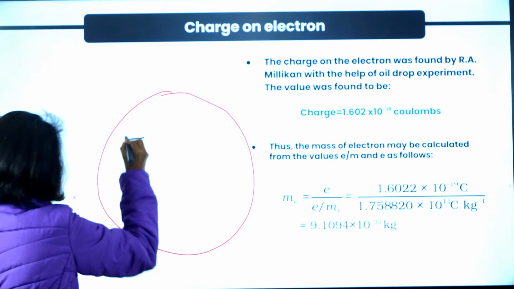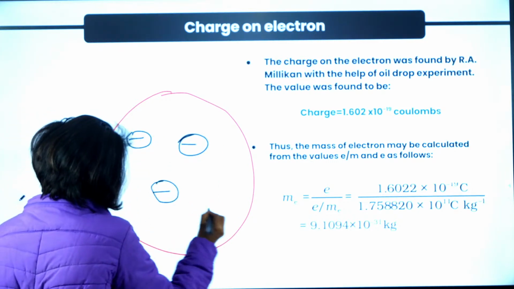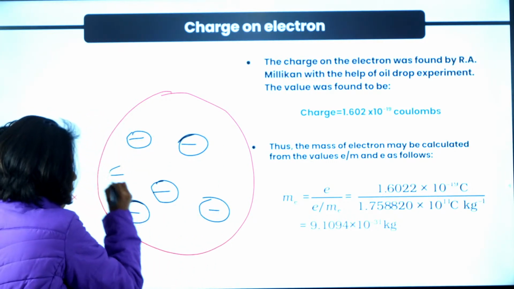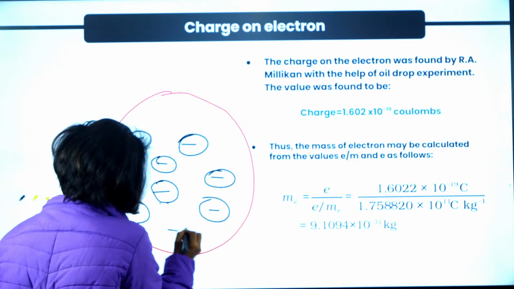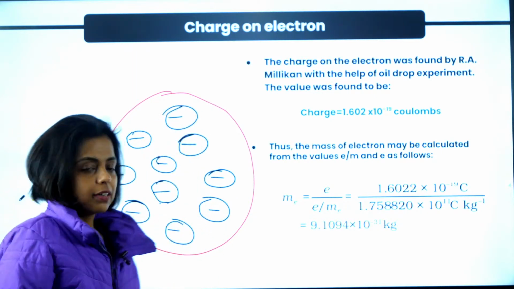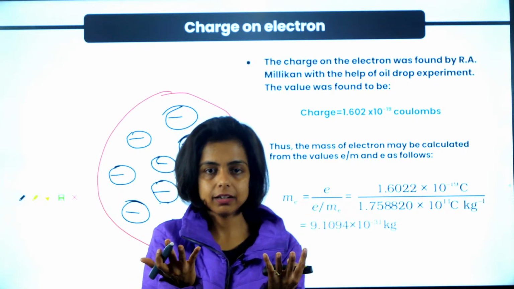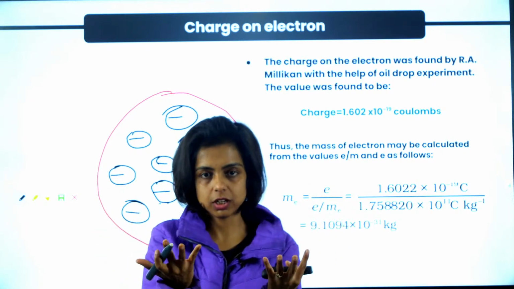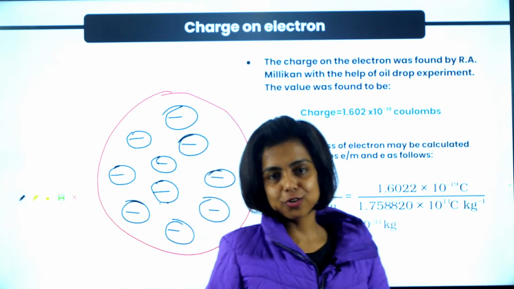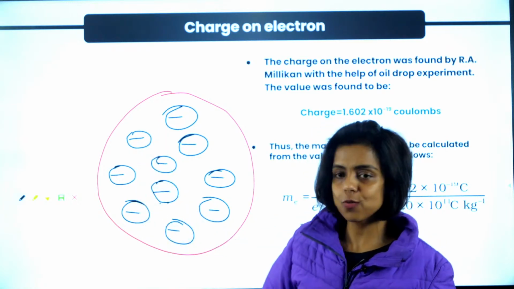And the seeds of the watermelon are like the electrons. So that means according to J.J. Thomson, because he discovered electrons, the atom is a positively charged sphere. The red part of the watermelon is the positively charged sphere, the ball. And the electrons are embedded just like the seeds of the watermelon.